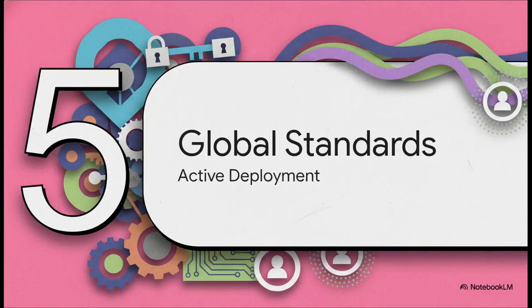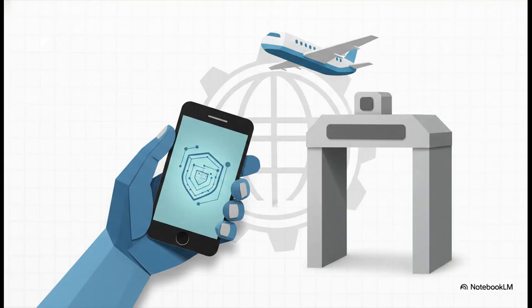Section 5. Implementing global identity standards. Which brings us to the final stage of our funnel. This is not just theoretical whiteboard stuff anymore. These exact privacy-preserving concepts are already actively deployed in the wild, in high-security environments, through mobile driver's licenses, or mDLs. Andrew Hughes has been doing incredible work directly on these international ISO standards. The mDL standard is being adopted globally right now. Literally, you can see this at TSA checkpoints in airports today. They have successfully built these exact zero-knowledge credential formats right into the standard.